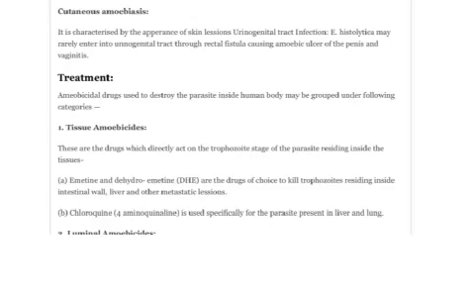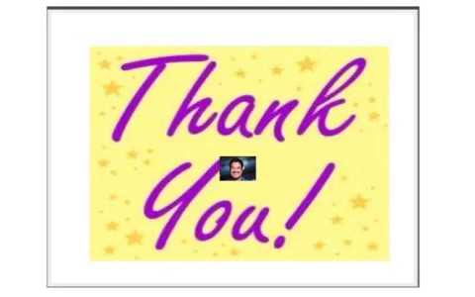For treatment, amoebicidal drugs used to destroy the parasite inside the human body may be grouped under the following categories, which are not much required for us. Tissue amoebicides: emetine and dihydroemetine are the drugs of choice to kill trophozoites residing inside the intestinal wall, liver and other metastatic lesions. Chloroquine is used specifically for the parasite present in the liver and lung. So this is all about Entamoeba histolytica, the life history of Entamoeba histolytica.